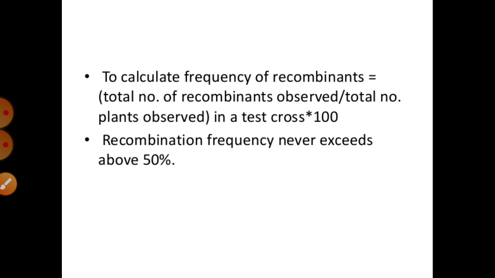First thing. Another thing we can say, the proportions of the parental gene combinations were much higher than the non-parental. Means the combination of parental genes is higher and the combination of non-parental genes is lower, right? We can say this happens whenever the two genes in the dihybrid cross are situated on the same chromosome. Morgan concluded this by the physical conditions, right? And he joined it with linkage.